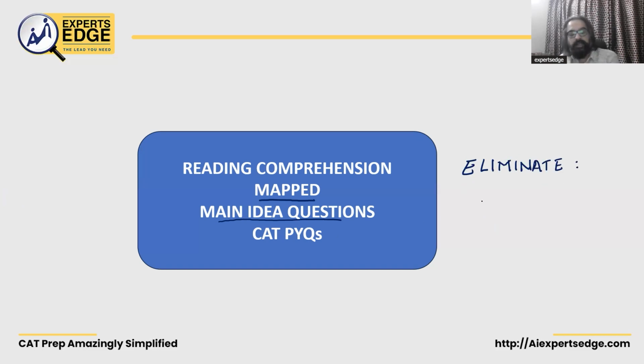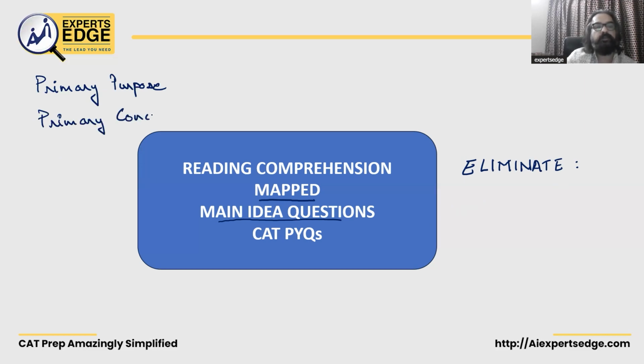All right. Before I get there, let's see what are the kind of questions which refer to a main idea question, or what is the vocabulary which is used. You might have questions like primary purpose. What is the primary purpose of the passage? That's a main idea question. Primary concern. Again, a main idea question. The author's main concern, it's the same thing.